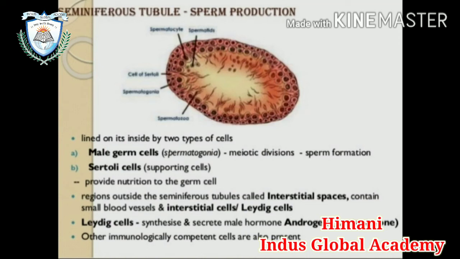The region outside the seminiferous tubule is called the interstitial space. That space contains small blood vessels and interstitial cells, the Leydig cells. Leydig cells synthesize and secrete the male hormone androgen. Other immunologically competent cells are also present.